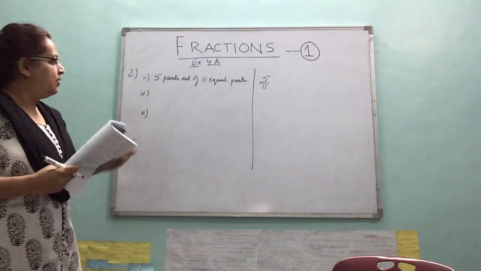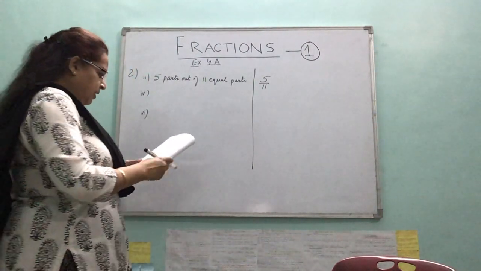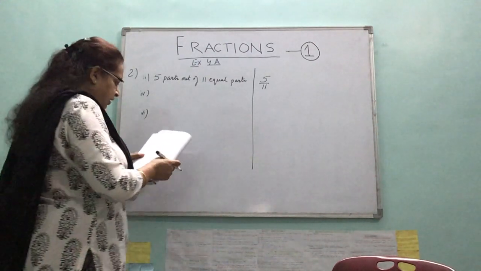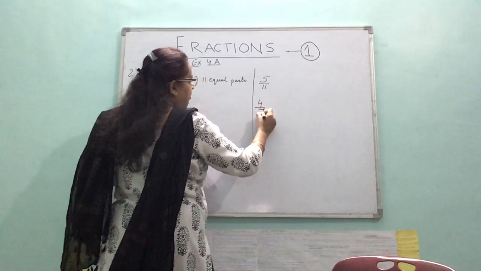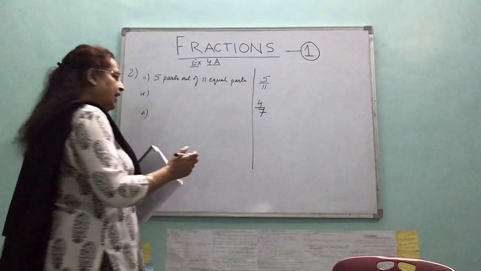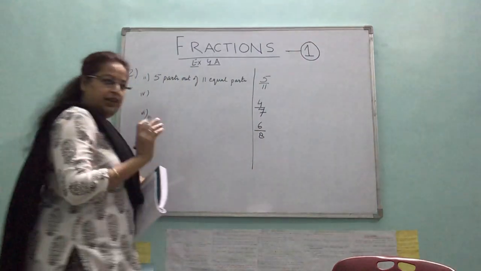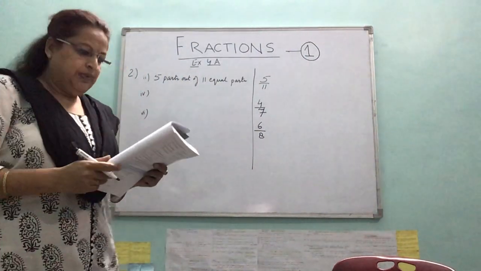Okay? So make columns and then write the answer. So now I'm doing the fourth one. So we have to tell how 4/7 is written in fraction form. 4/7 will be written as 4/7. And what is the sixth part? 6/8 means 6/8. Leave it as 6/8, do not reduce it. Alright children? So question number 2 is clear to you?